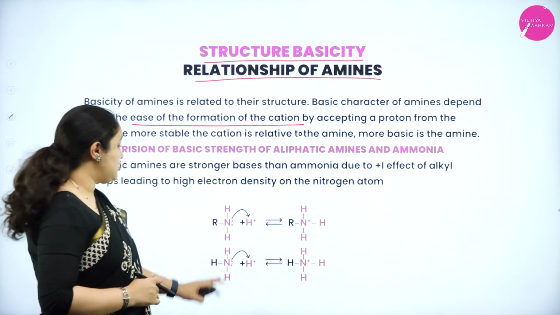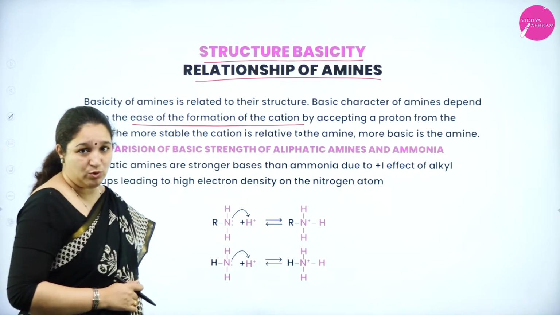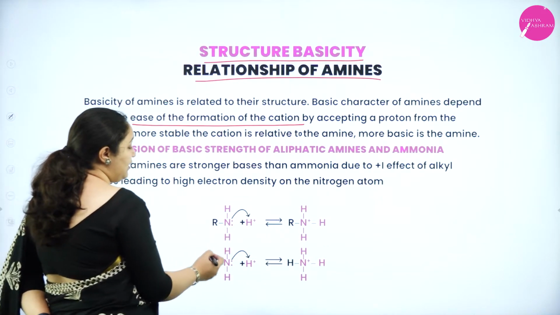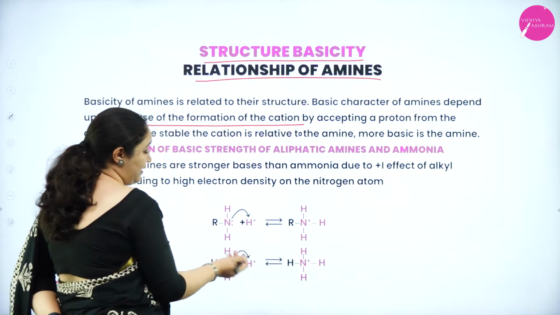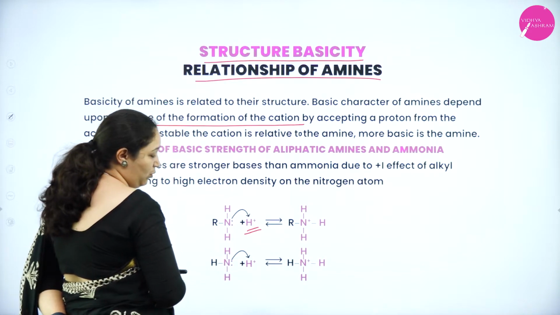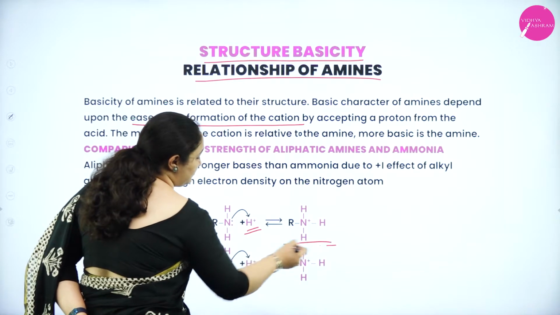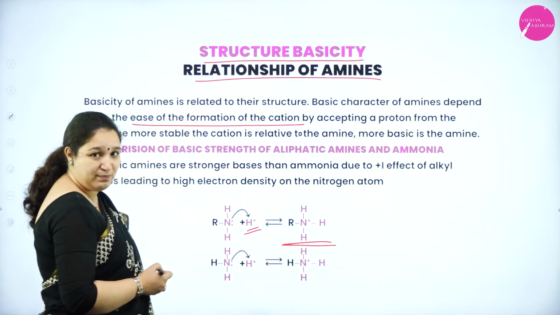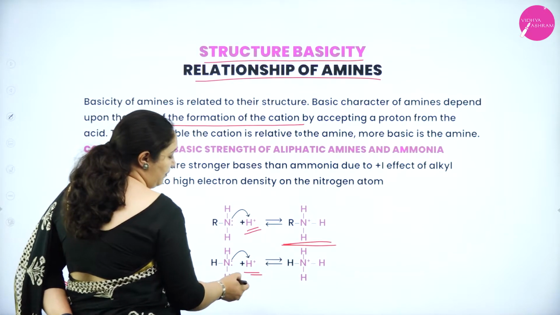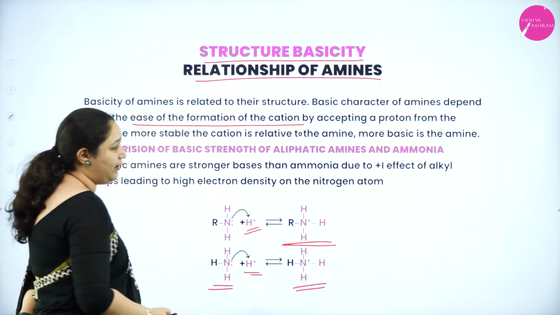Now, if you look into the structure of aliphatic amine and ammonia and compare their basic character, what happens? Here you can see both the nitrogen atoms have a lone pair of electrons which can be donated to accept a proton to form RNH3 plus ion, and NH3, that is ammonia, will take up an H plus ion to form ammonium ion.